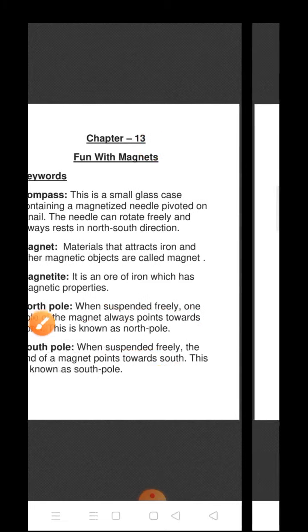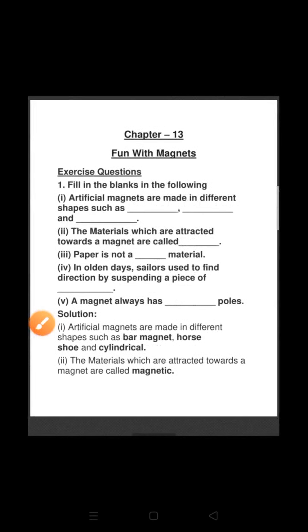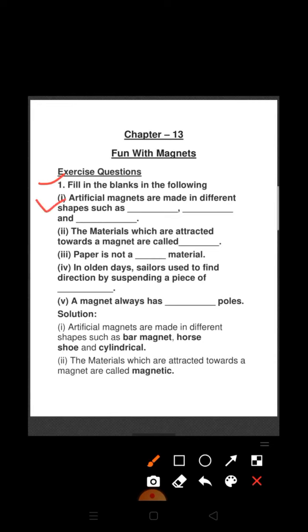Now we will move forward and see some of the exercise questions, and today we will be discussing only the fill-ups and question number 2, which is true false. So the fill-ups are here. Artificial magnets are made in different shapes such as dash, dash and dash. So what is the answer for that?